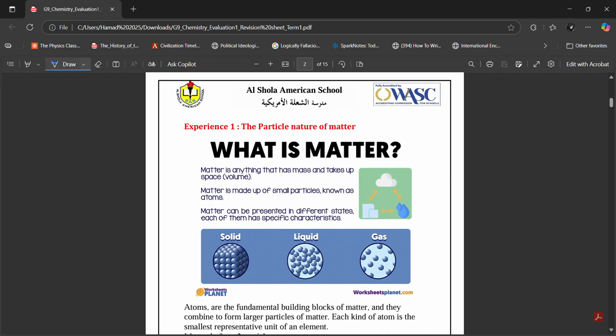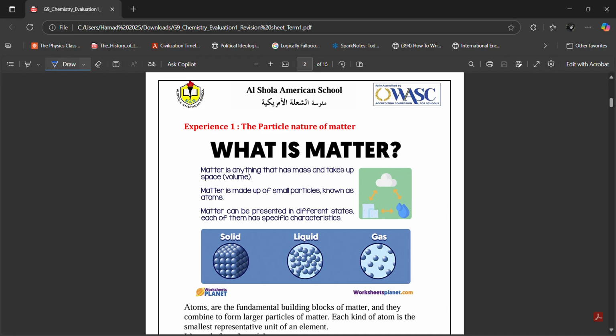Now, matter can be in different states, and you already know this as well, the three states of matter: solid, liquid, gas. An example of a solid thing is your table, right? Anything that's solid, like ice is also solid, metal is also solid, your pen is also solid. What about liquid? Examples of liquids are water, oil, juice, milk. All of these are liquids.